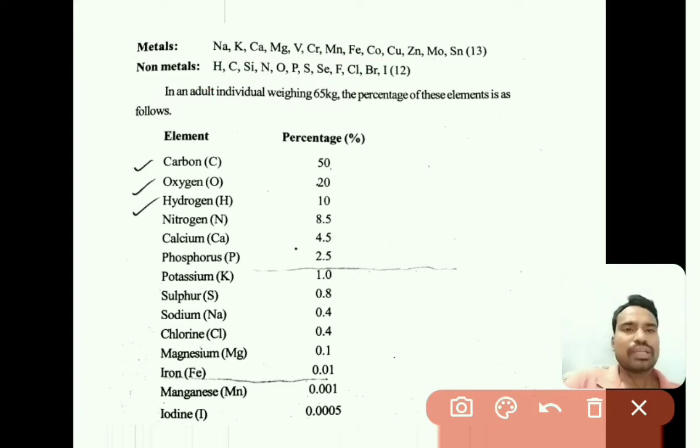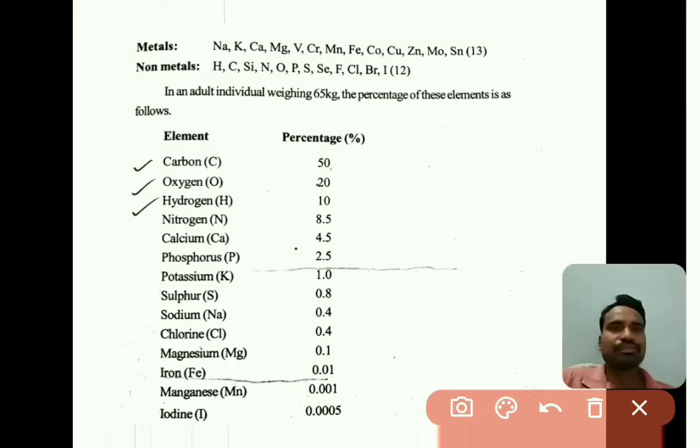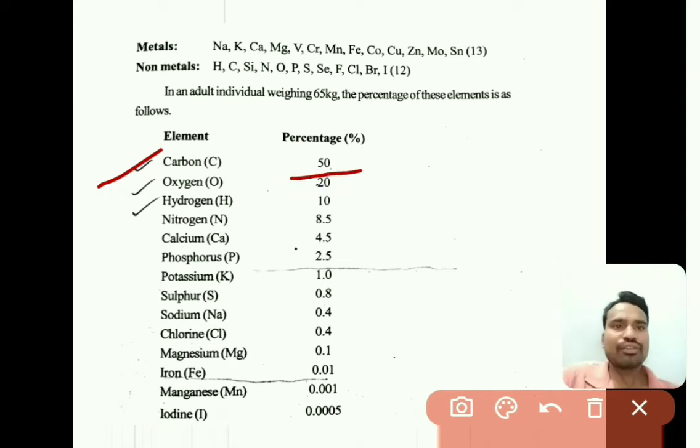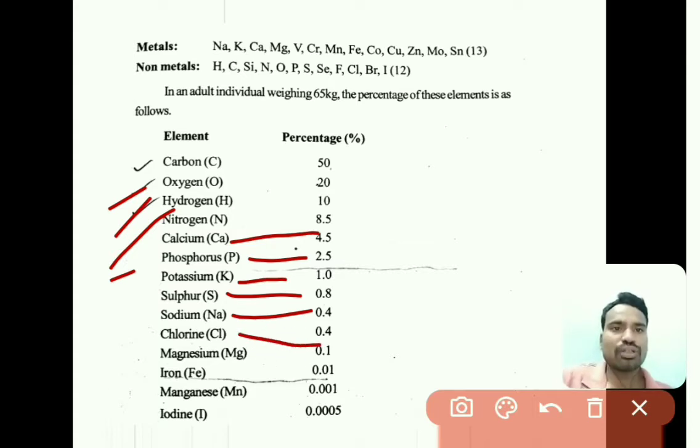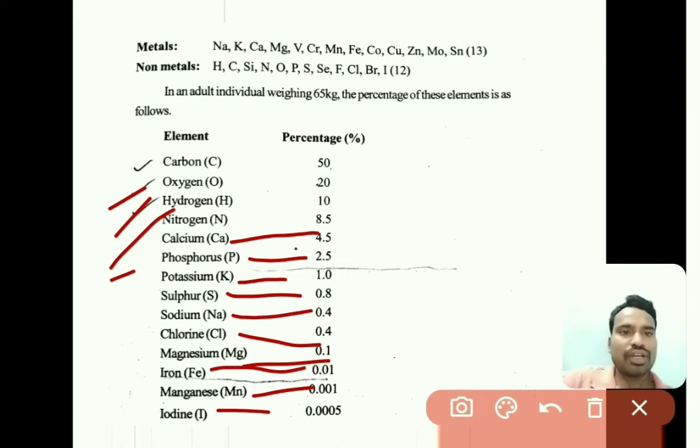If you take the percentage of different elements in a human body, for an adult of 65 kg, carbon is present around 50%, the next one is oxygen 20%, hydrogen 10%, nitrogen 8.5%, calcium 4.5%, phosphorus 2.5%, potassium 1%, sulfur 0.8, sodium 0.4, chlorine 0.4, magnesium 0.1, iron 0.01, manganese 0.001, and iodine 0.0005.